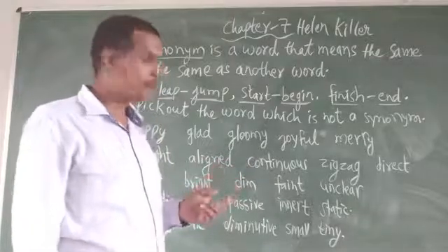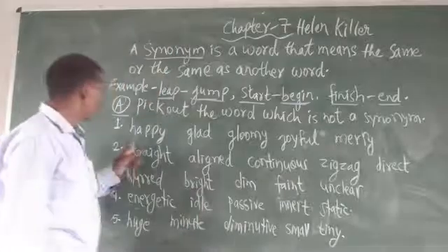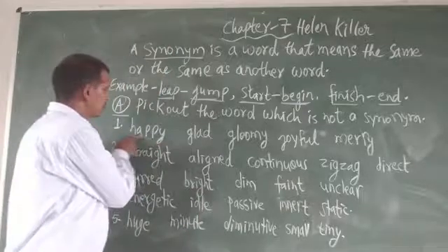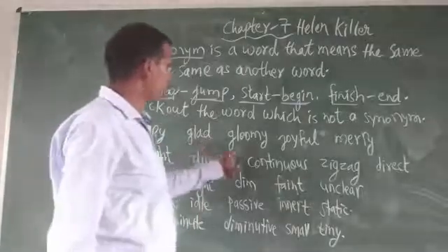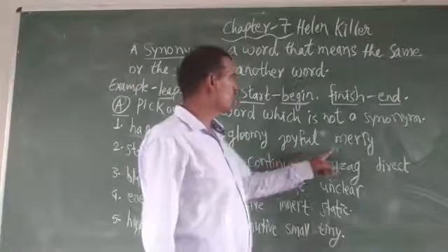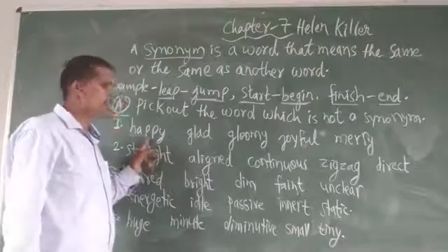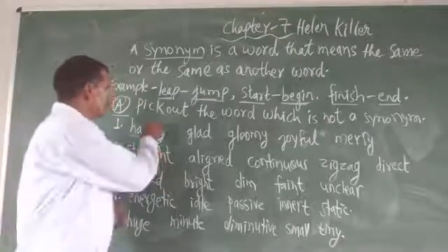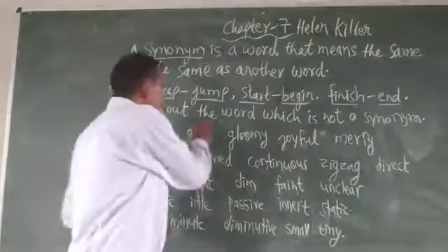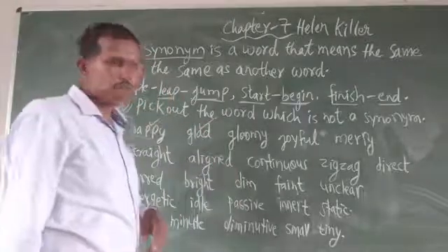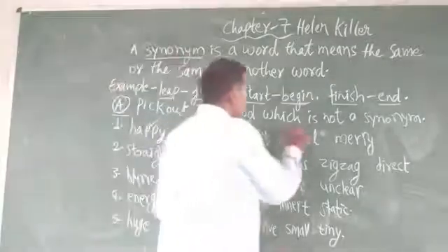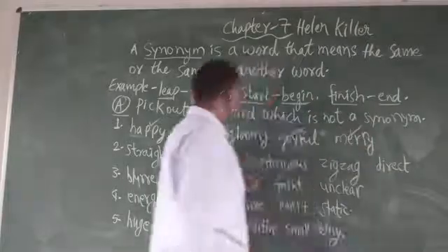Okay, let's see. Happy, glad, gloomy, joyful, merry. Okay, there are happy, right, glad is also right. Okay, joyful is also right, merry is also right.